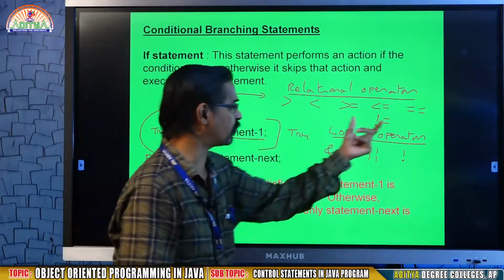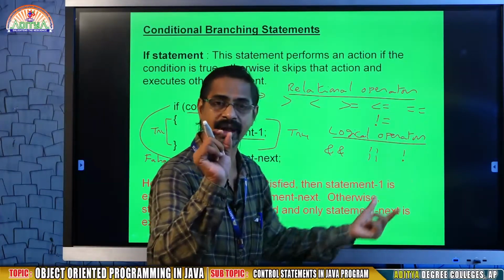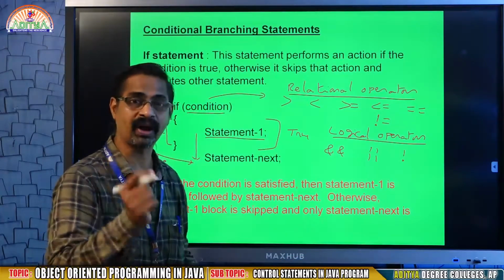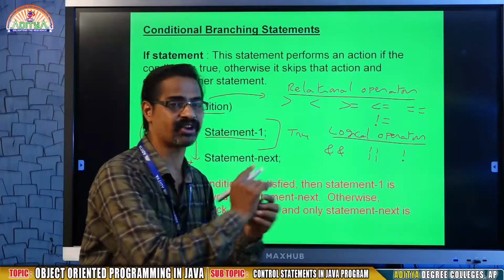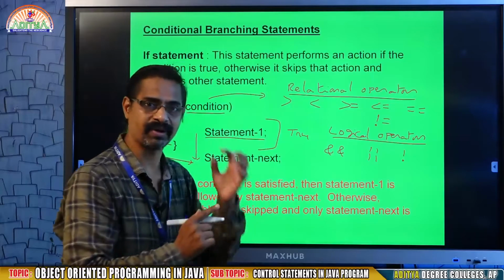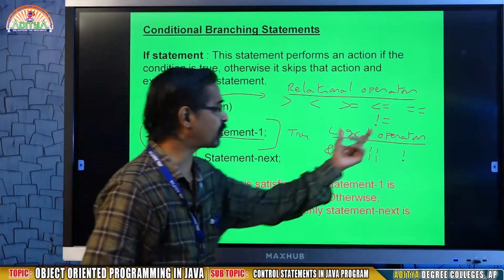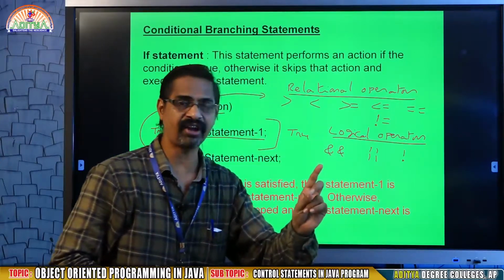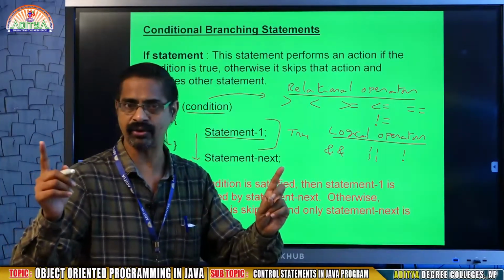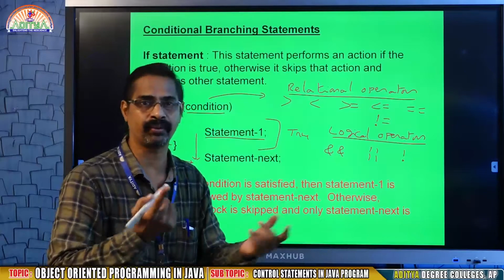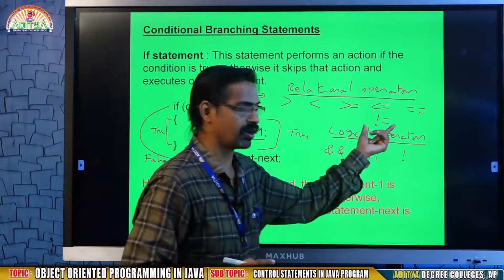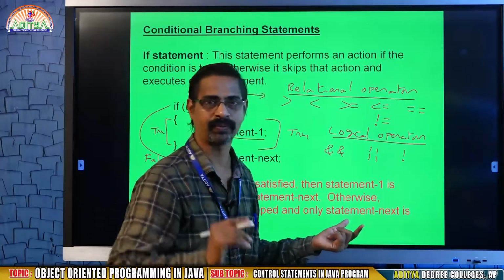Here you have to observe that equal to is represented with double equal to, not single equal to, because single equal to belongs to the assignment statement. That means the right side value will be transferred to the left side. Double equal to means if the left side variable and the right side variable or value are both equal, it will be true. Not equal, if both are not equal, it will be true.